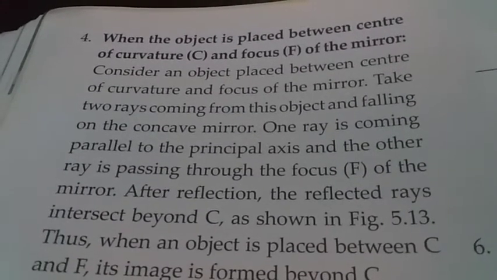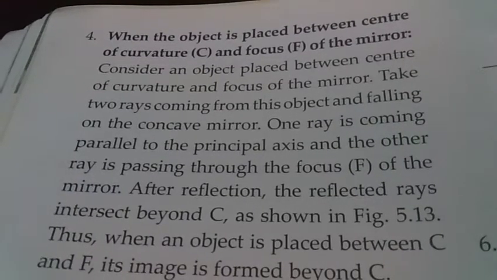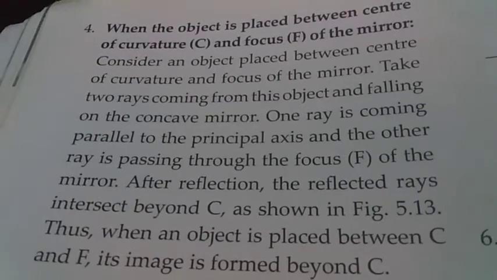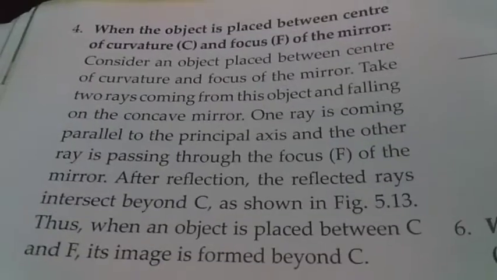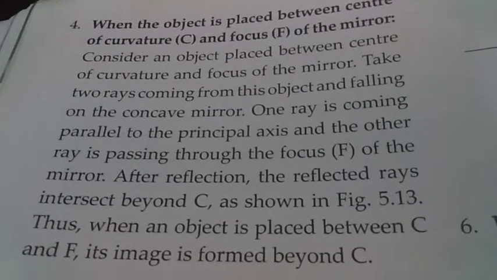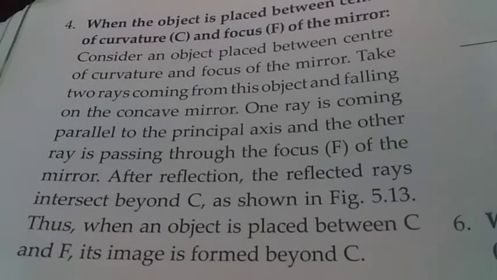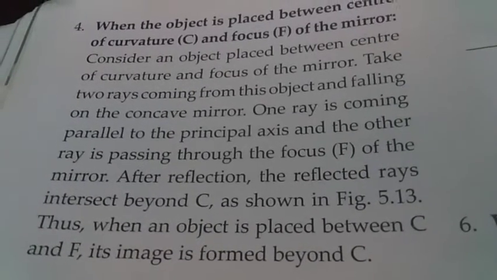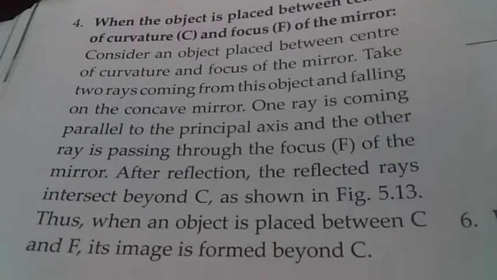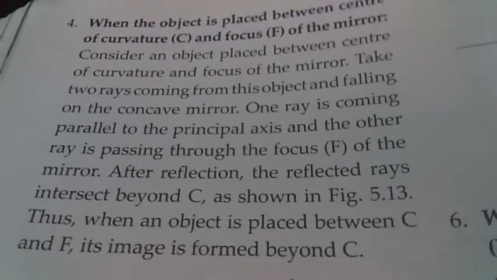So we consider two rays coming from the object and falling on the concave mirror. One ray is coming parallel to the principal axis and the other ray is passing through the focus of the mirror. Then after reflection, the reflected rays intersect beyond the center of curvature. Thus, when an object is placed between C and F, its image is formed beyond C.